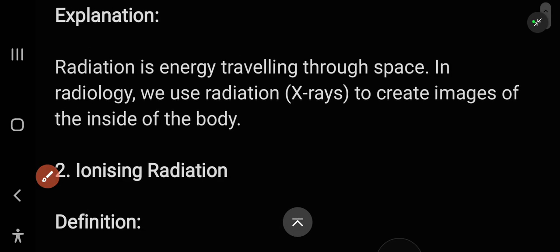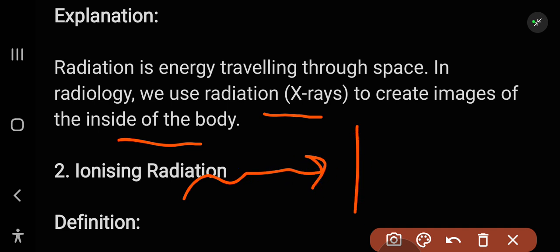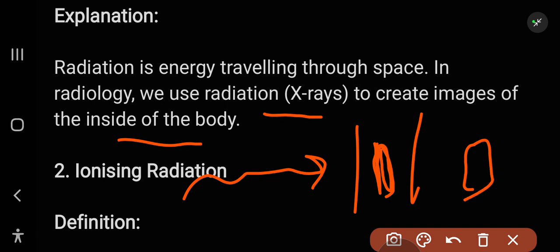Radiation is energy traveling through space. In radiology we use radiation, X-rays, to create images of the inside of the body. X-rays penetrate the body, and for example here we have the bones or some structures that absorb that radiation, and here a shadow is created on a film called the radiographic image, found here on the radiographic film.